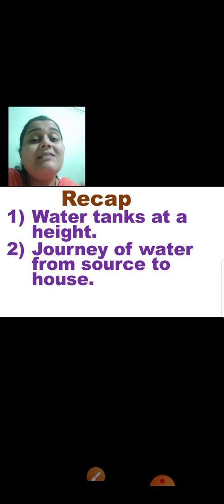So it goes through three processes: first it gets collected in the reservoir, then huge pipes are connected and it is brought to the water purification center, where the water becomes clean and pure, and then again pipes are connected from that water purification center to the water towers, that are water tanks situated at greater heights, where again small pipes are connected to it, which get supplied to various houses in that particular area.